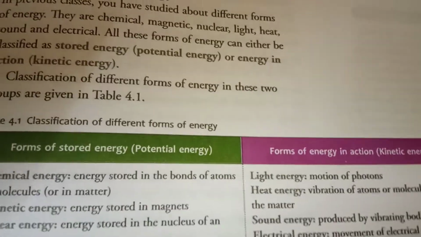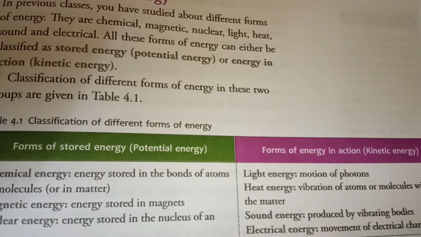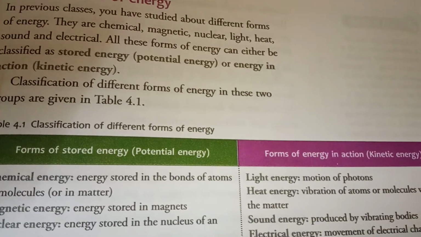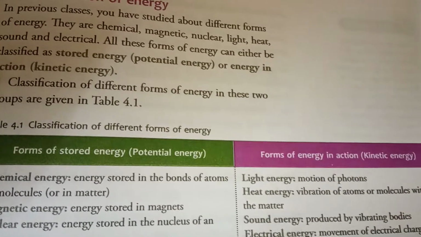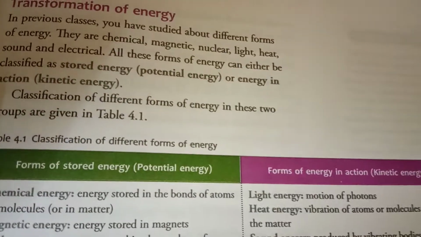All those forms of energy can be classified into stored energy, meaning the potential energy, and energy in action, meaning the kinetic energy.